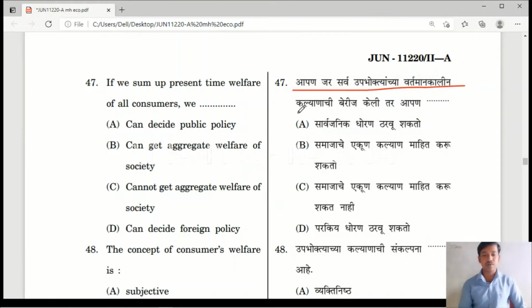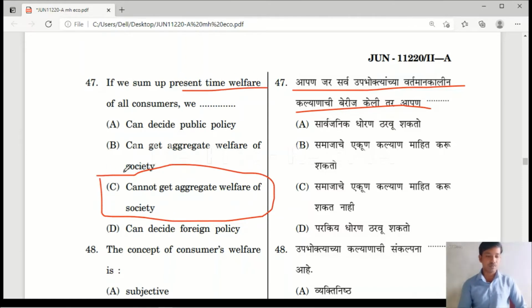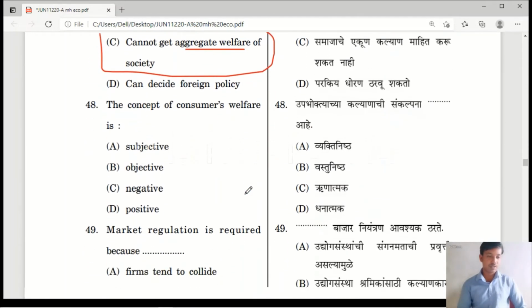As you all know, on the Maharashtra side, the questions will be in English and also in Marathi. You can stop the video and read the questions in Marathi. Here the right answer is option C, cannot get aggregate welfare of society. Please remember it. If we sum up present time welfare of all the consumers, we won't get aggregate welfare of the society. So option C is the correct answer.